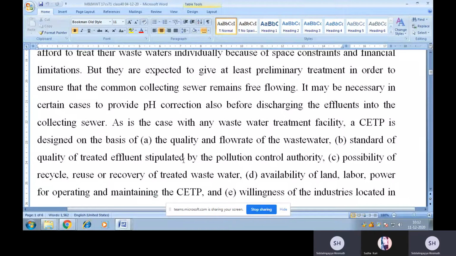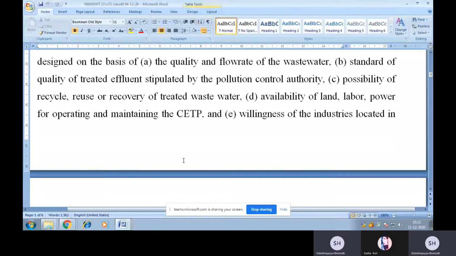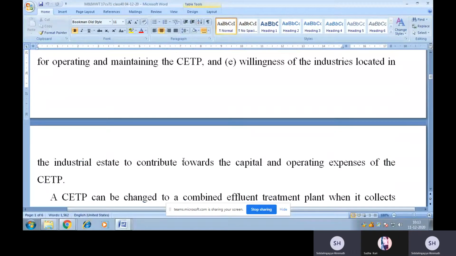collecting sewer. As is the case with any wastewater treatment facility, a CETP is designed on the basis of: first, the quality and flow rate of the wastewater; second, standard of quality of treated effluent stipulated by the Pollution Control Authority; third, possibility of recycle, reuse, or recovery of treated wastewater; fourth, availability of land, labor, power for operating and maintaining the CETP; and fifth, willingness of the industries located in the industrial estate to contribute towards the capital and operating